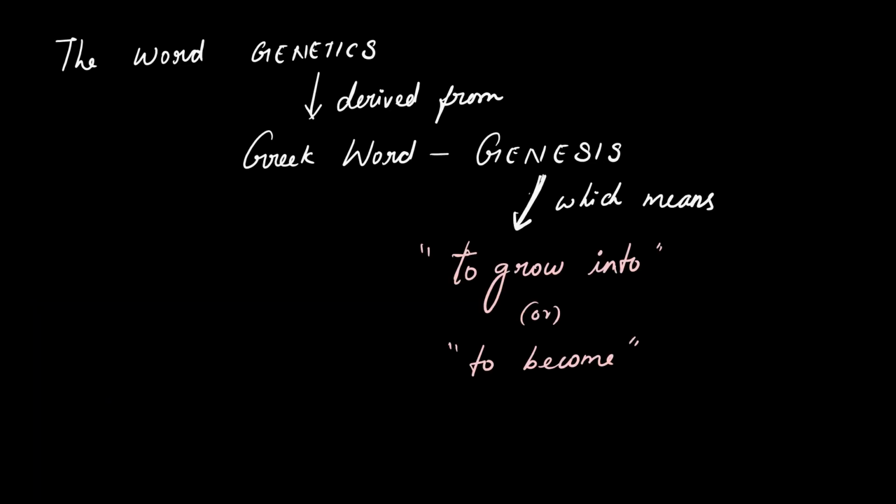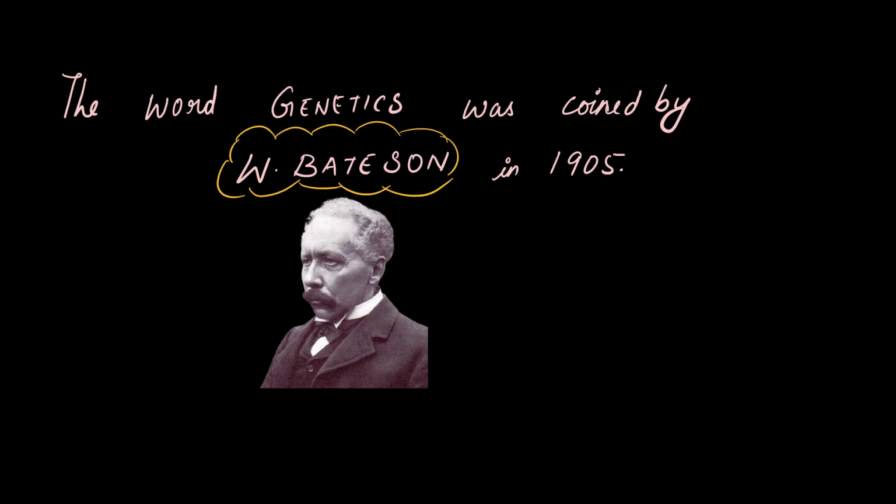The word genetics is derived from the Greek word genesis. So what is the meaning of genesis? It is to grow or to become. The word genetics was coined by a very famous person, William Bateson, W. Bateson, in the year 1905. He is the person I have given in this picture.